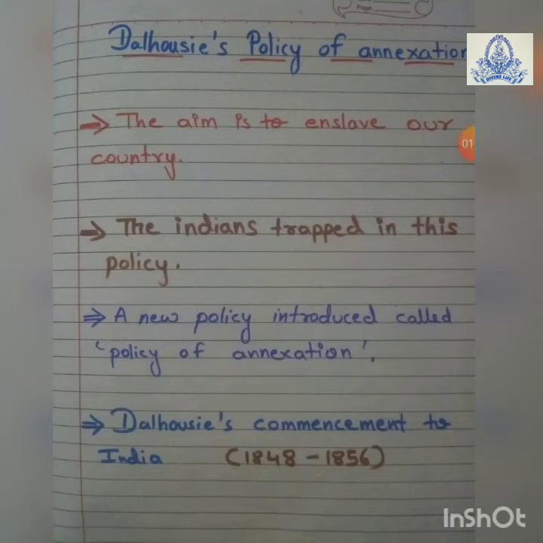For example, we can take Burma and Punjab. These were the examples. Then they issued a new policy called the annexation policy. What is the meaning of that? In this policy, if a king dies without a son, his empire will be annexed by the Britishers. We can take examples like Satara, Jhansi, Nagpur. All these states were annexed under this policy.